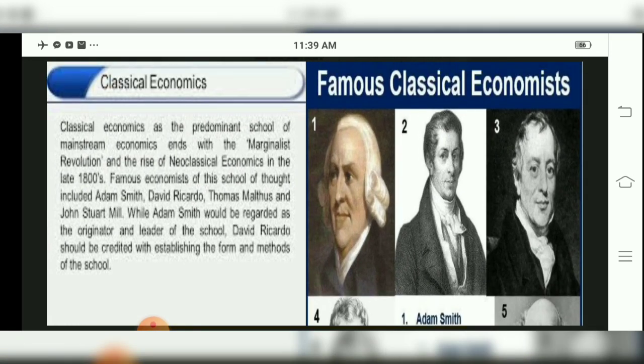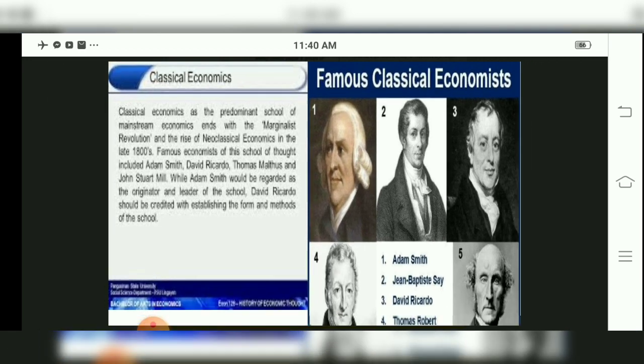Now classical economics is what? The predominant school of mainstream economics, which ends with the marginalist revolution and the rise of neoclassical economists in the late 1800s. So famous economists of this school of thought included, see under classical economist who is coming, Professor Adam Smith, David Ricardo, Thomas Malthus, John Stuart Mill. While Adam Smith should be regarded as the originator and the leader of the school, David Ricardo is regarded with establishing the forms and methods of the school. So these are famous classical economists.